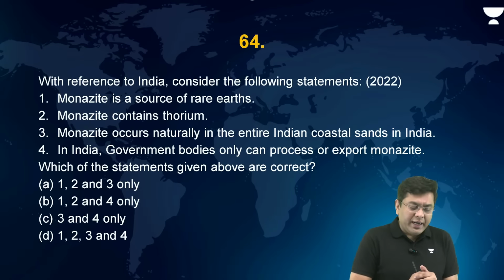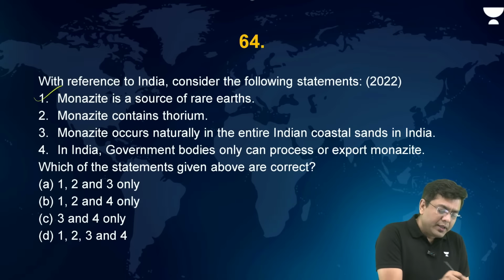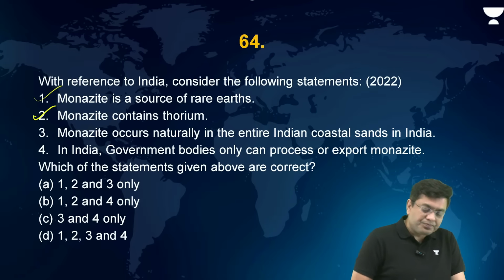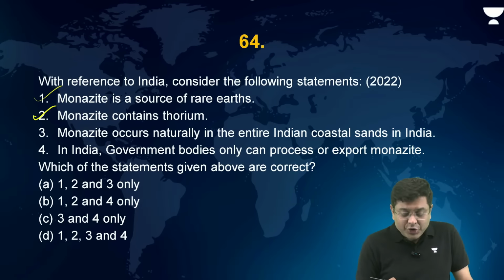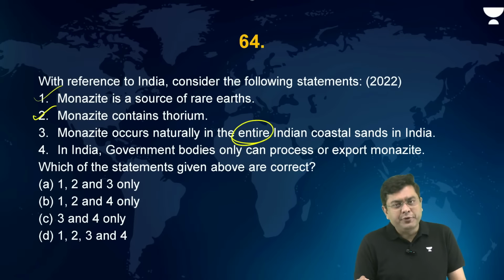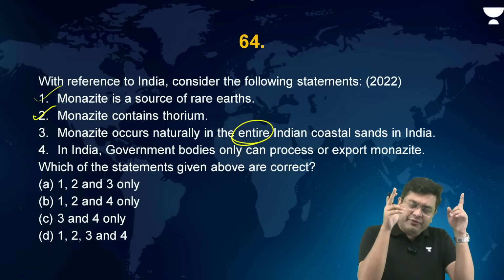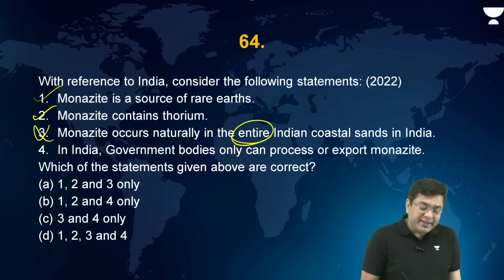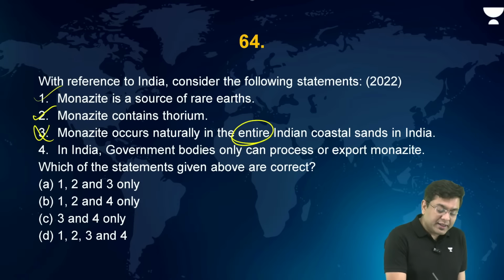Now, one of the other questions with minerals we will do so that you get an idea. With reference to India, consider the following statements. Monazite is a source of rare earth. It is correct. Monazite contains thorium. That again is correct. Monazite occurs naturally in the entire Indian coastal sands. An absolute term. It is found in the coastal area, but not in the entirety of the coastal area. No mineral can be found in the entirety of the coastal sand. 3 is incorrect, and basically eliminate 3, you will get the answer.